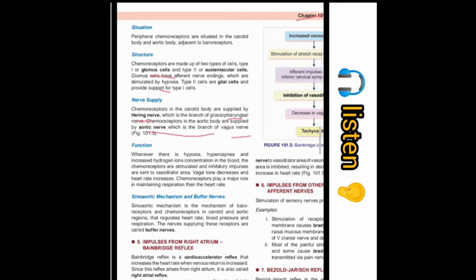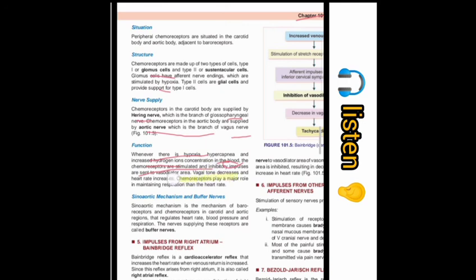So what is the function? When there is hypoxia and hypercapnia, meaning an increase in breathing rate, hydrogen ions increase. When hydrogen ions increase, an acidic condition occurs, which causes variation in blood chemistry, so the chemoreceptor is now stimulated.